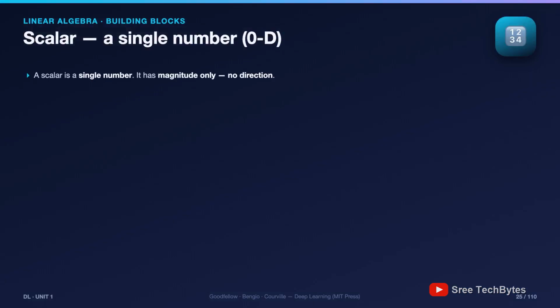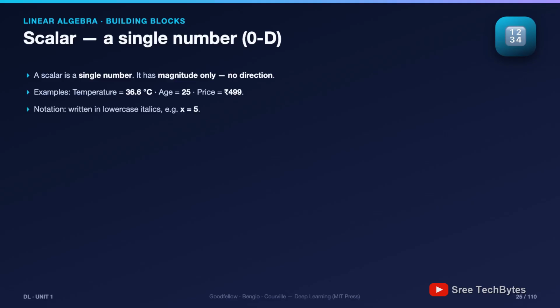The scalar. A scalar is just a single number, that's all. It has a magnitude, a size, but no direction. Temperature, 36.6 degrees. Your age, the price of a coffee. Each one is a scalar. The real-world analogy is the thermometer. Its reading is just one number. In notation we write scalars as simple lowercase letters like x equals 5.